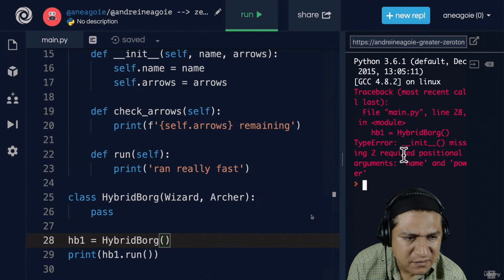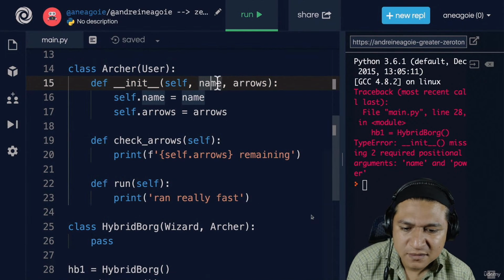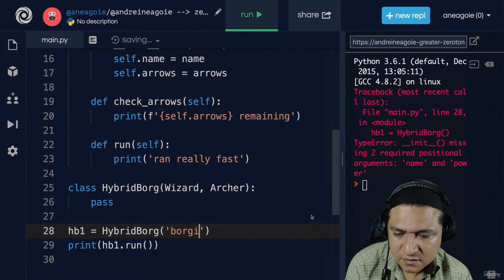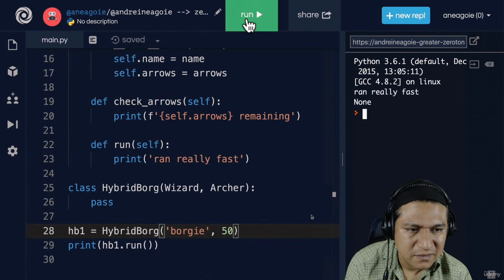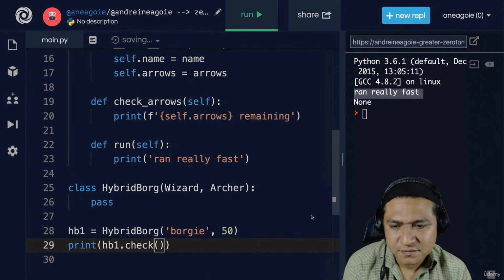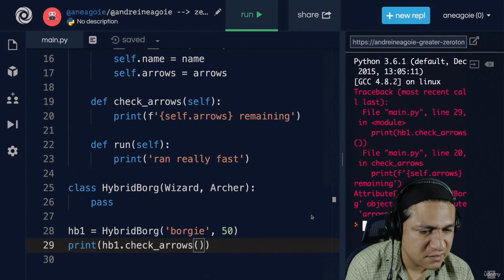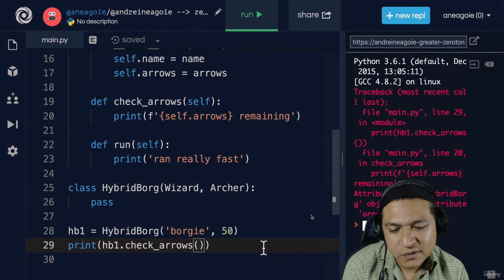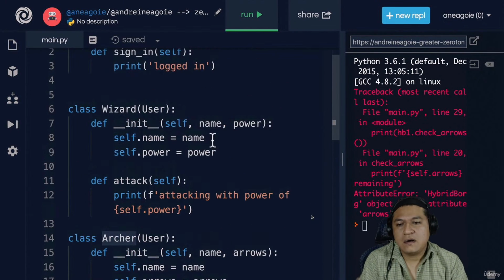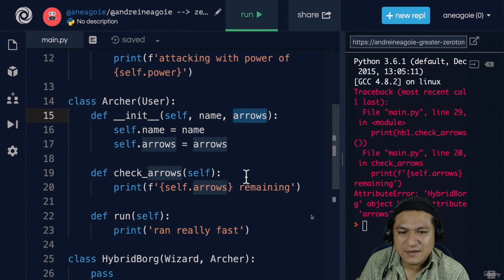All right, I get an error: missing 2 required positional arguments, name and power. So let's say that we want name to be Borgy and the power to be 50. If I run this, all right, it looks like it ran really fast. Run works. I was able to inherit from archer. What about check arrows? If I click run, I get: Hybrid Borg object has no attribute arrows. Now, why is that? Technically, we inherited from wizard first, then archer. And wizard accepts name and power, but the archer constructor never ran. So how can we solve that?